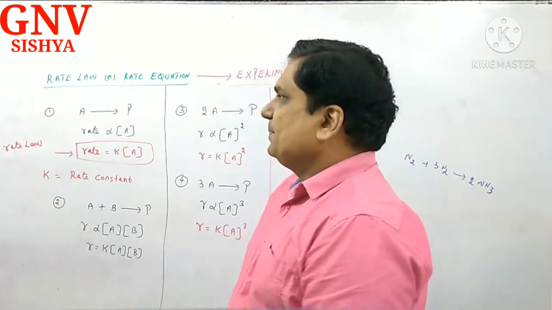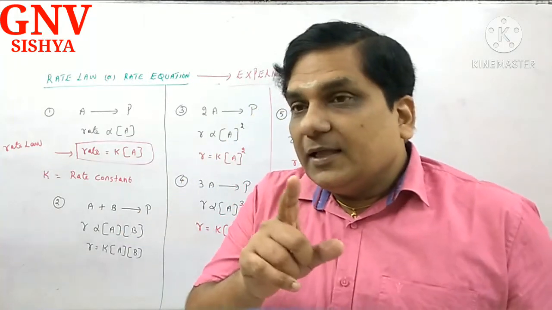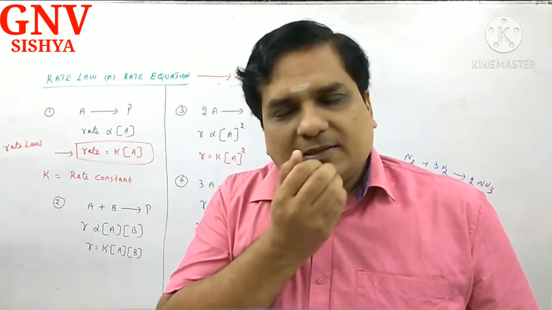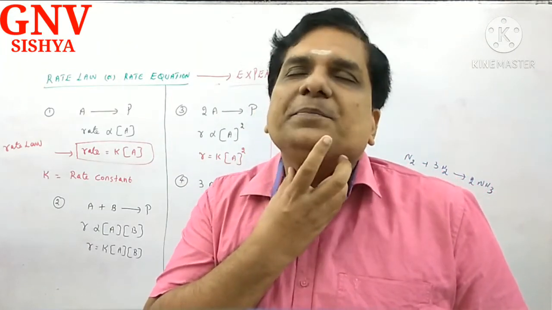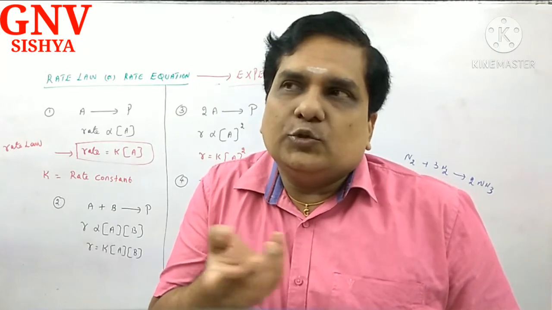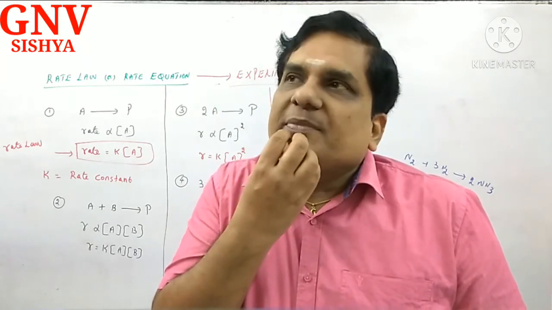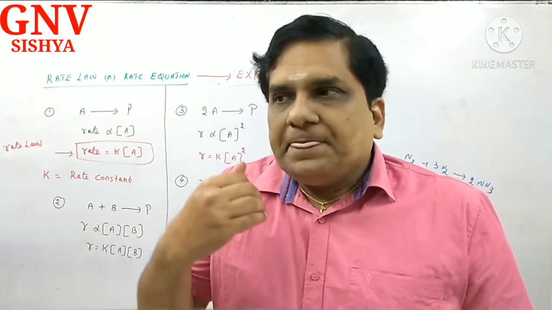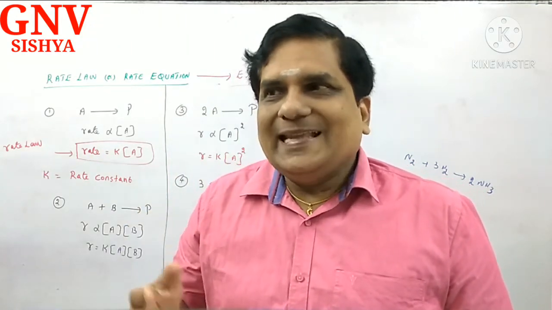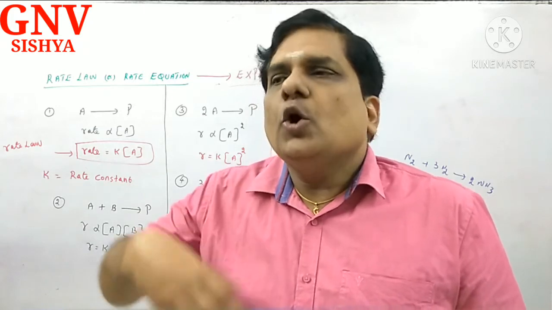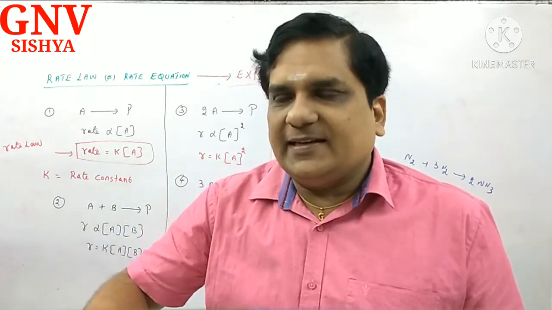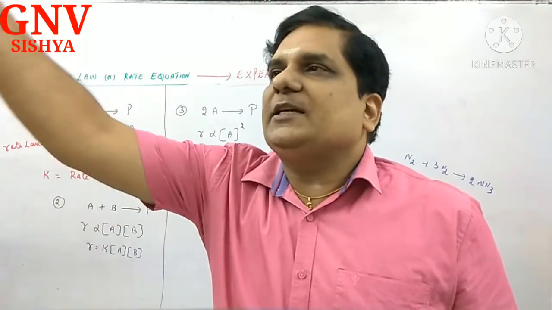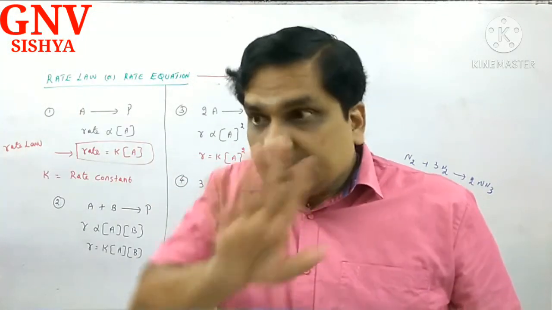If my beloved students understand this much concept now, really I will be extraordinarily happy. Correct? Right. But the rate, what is it? Law of mass action. In 11th we have studied the law of mass action, theoretical, proposed by two scientists, namely Guldberg and Waage. That is theory. They say the rate of the reaction is directly proportional to the molar concentration of reactants whose stoichiometric coefficients are raised as the respective power. This is the general theory.